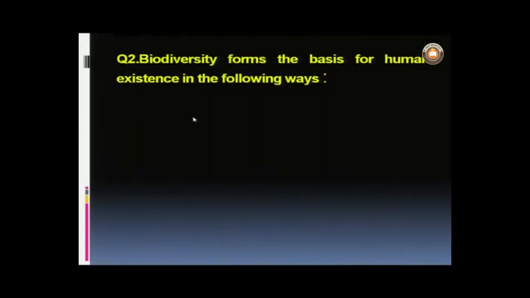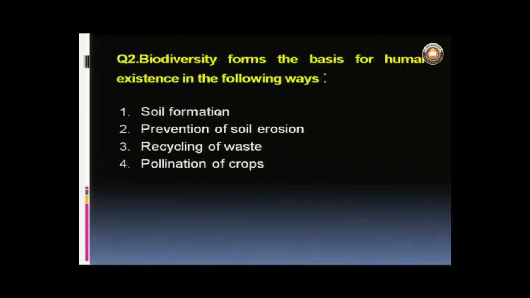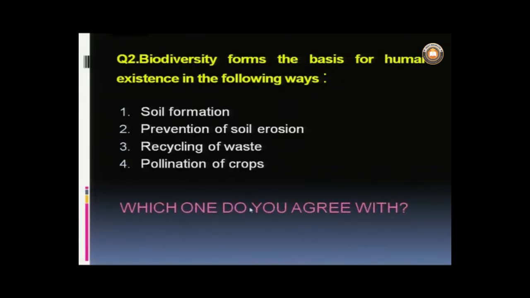The question is, biodiversity forms the basis for human existence in the following ways. Number 1, soil formation. Number 2, prevention of soil erosion. Number 3, recycling of waste, and number 4, pollination of crops. So, what is the question? Which one do you agree with?